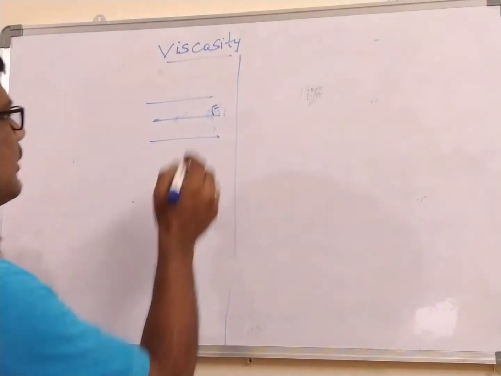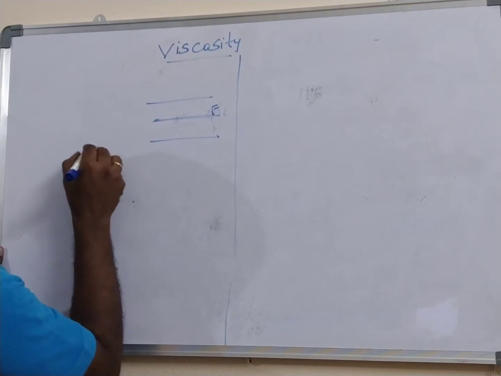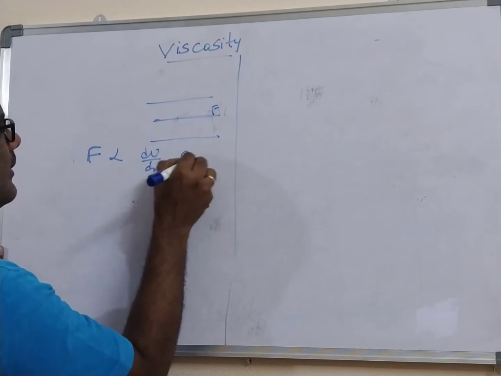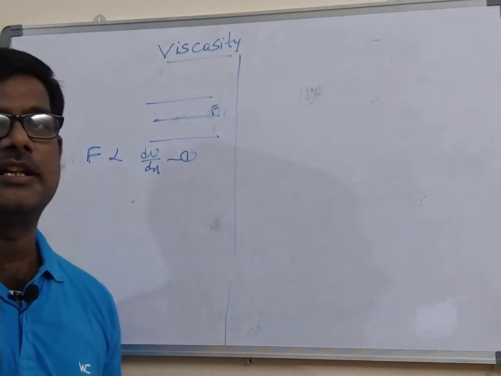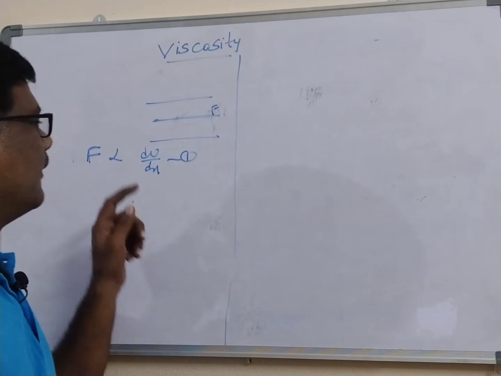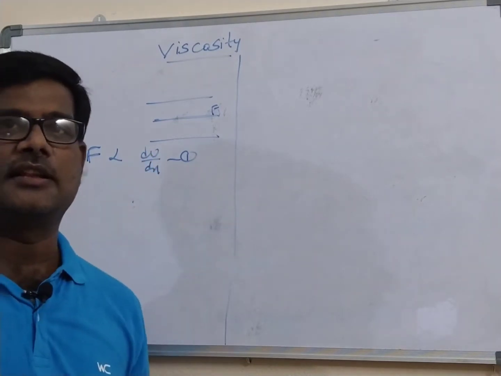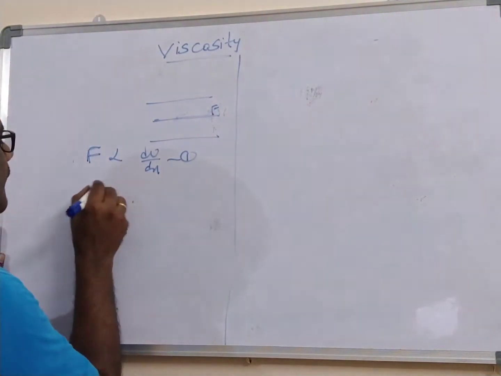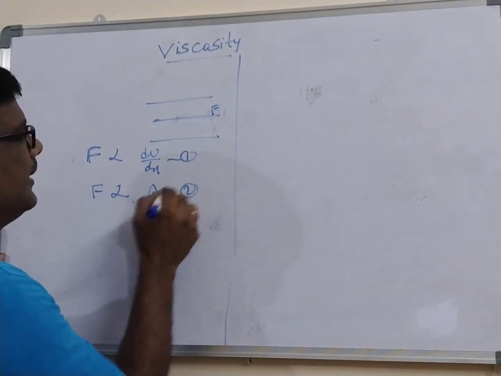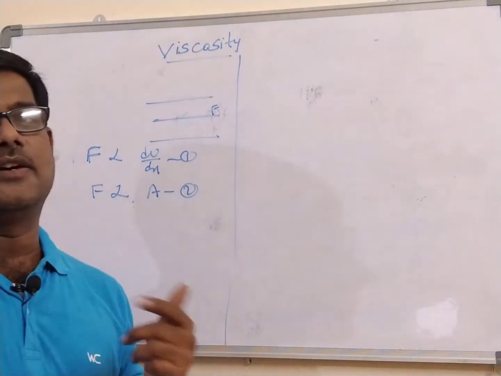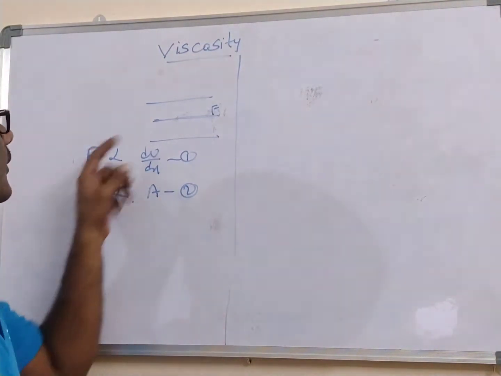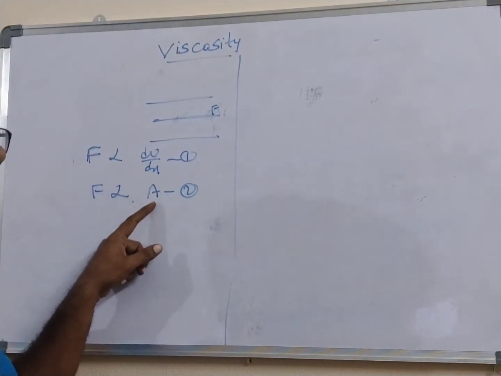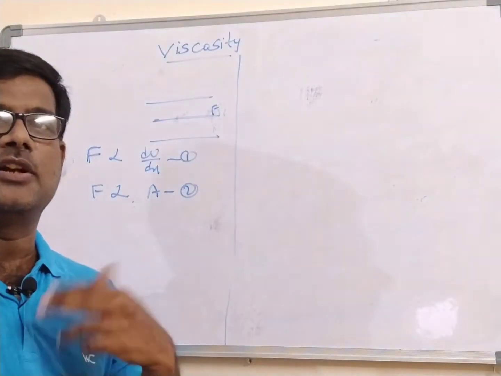Now, if you observe, this force F is directly proportional to the velocity gradient. What is the velocity gradient? Velocity per unit length is called the velocity gradient. And this F is also directly proportional to the area of contact, or area of the surface. So ultimately, the force operating between the layers is directly proportional to the velocity gradient as well as the area of contact, the area of cross section.